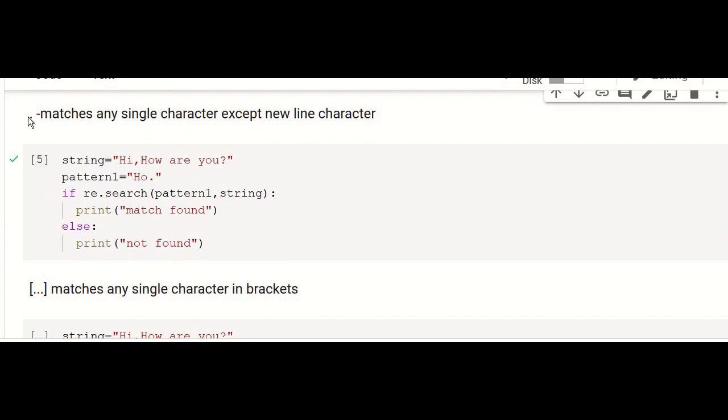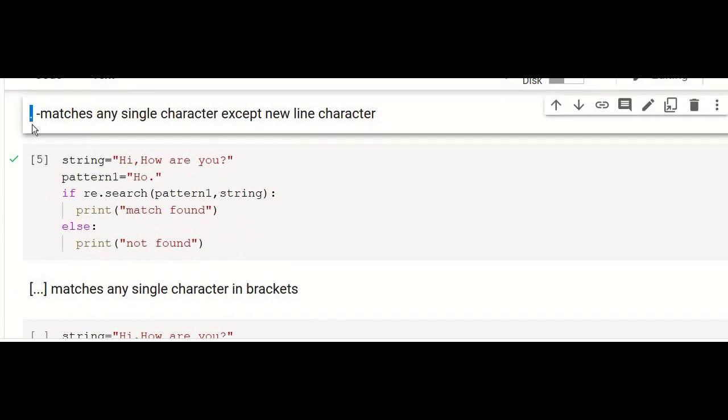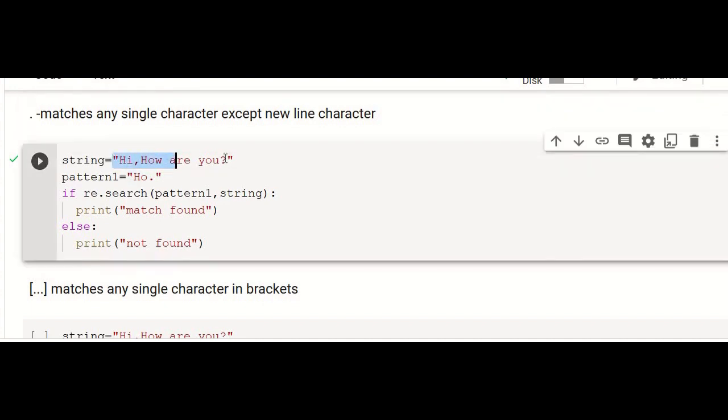And the next meta character is the dot symbol. Whenever we give dot, it matches any single character except the newline character, except \n, it will match all the characters. So now we have the string hi, how are you, and pattern is ho dot. That means the pattern is ho followed by any character. Any character can be substituted for this dot.